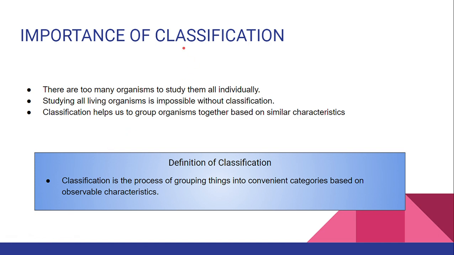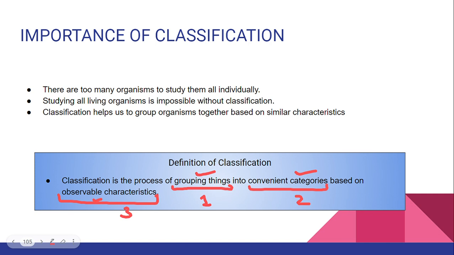But before moving ahead, you should know what classification is. Classification is nothing but grouping things into convenient categories based on observable characteristics. So these are the 3 points for the definition of classification. What do we do? We do grouping. Where do we do it? In categories. How do we do it? By observing the characters.